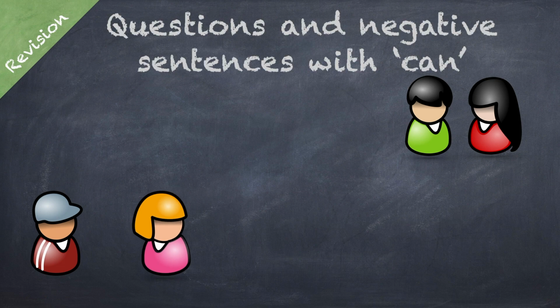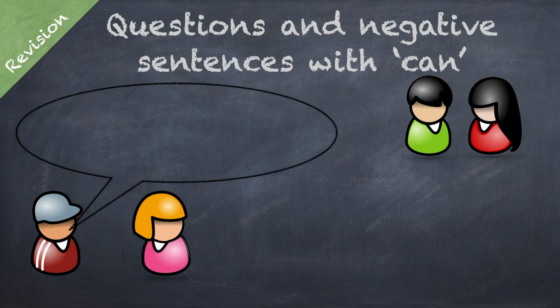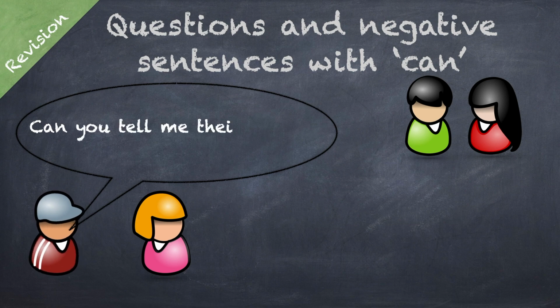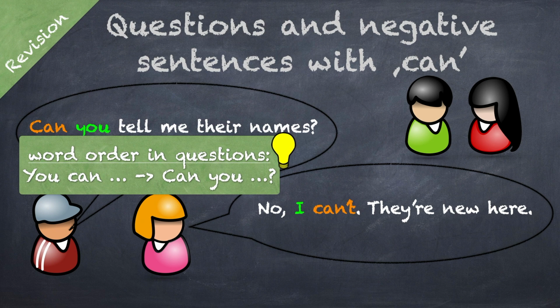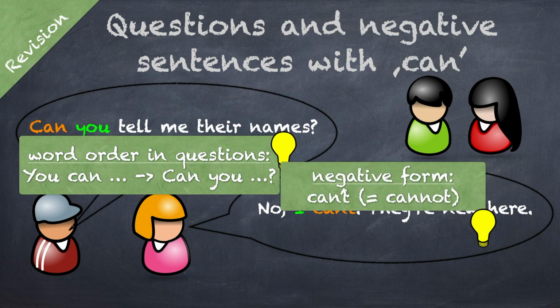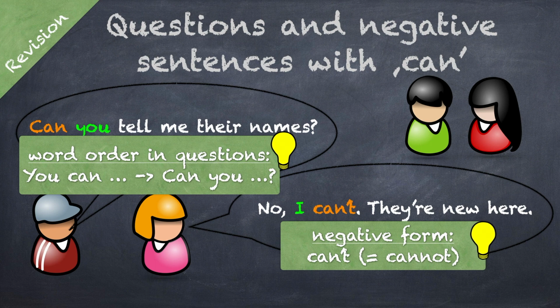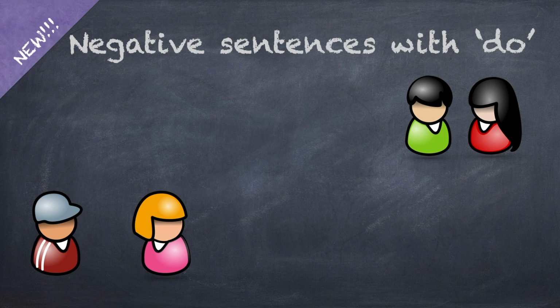The word order also changes in questions with can. Can you tell me their names? No, I can't. They're new here. Remember that the negative form of can is can't. But what about the negative form of other verbs? Let's have a look.